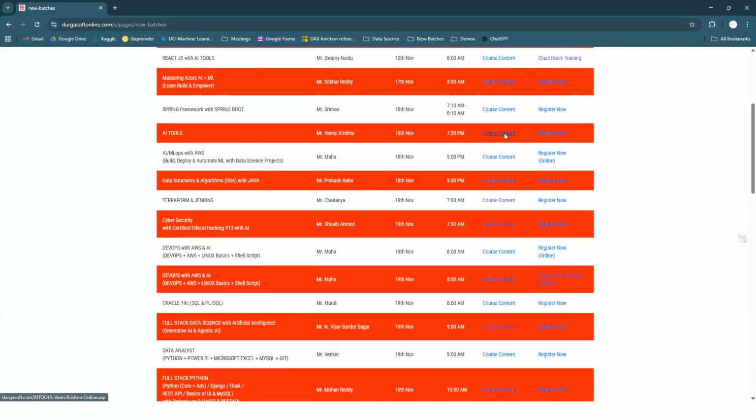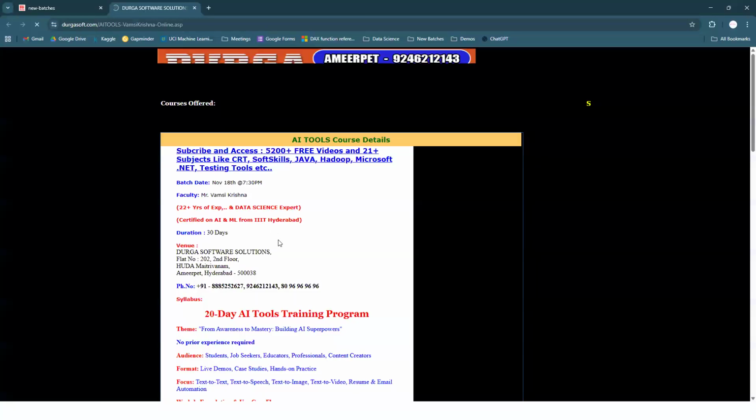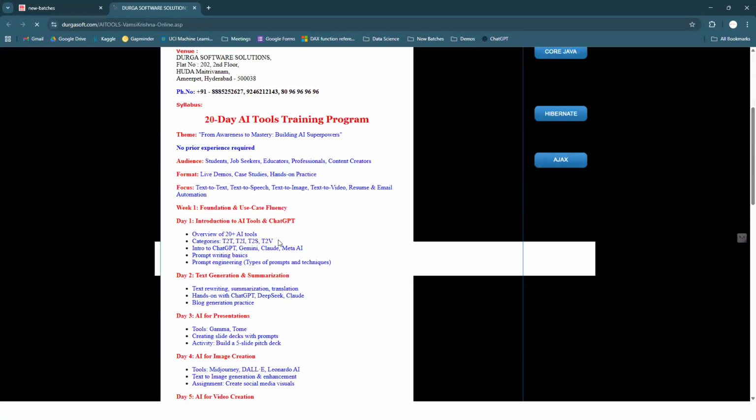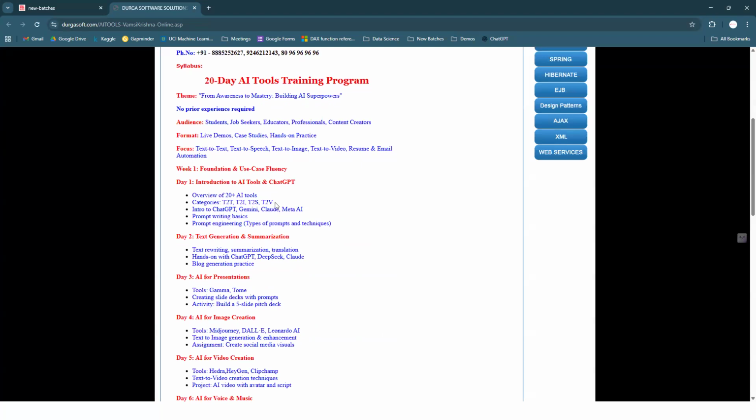Here we can see the course content available. You can just go through the course content, guys. It is going to be a very short course, as I already said, with the theme from awareness to mastery, building AI superpowers. Audience: students, job seekers, educators, professionals, content creators, anyone can use it. Live demos, case studies and all these things.